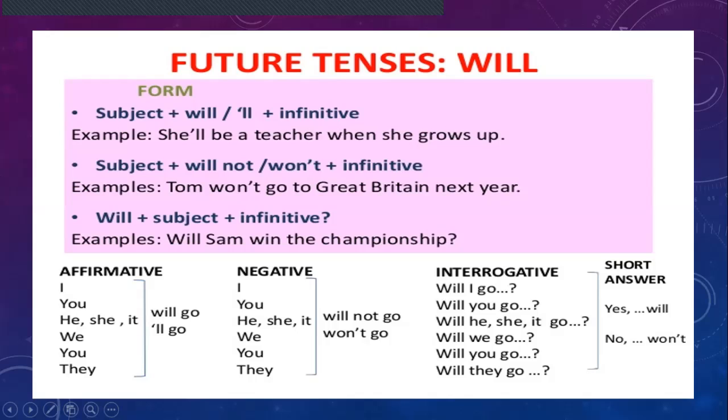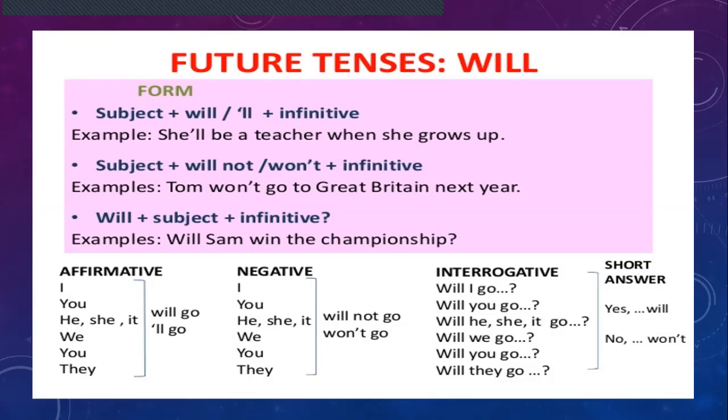So let's quickly go through these ones. I will go, you'll go, he, she, or it will go, or he'll go, she'll go, it'll go. We will go, you'll go, they'll go. Usually when we speak, we say I'll give you a pencil.